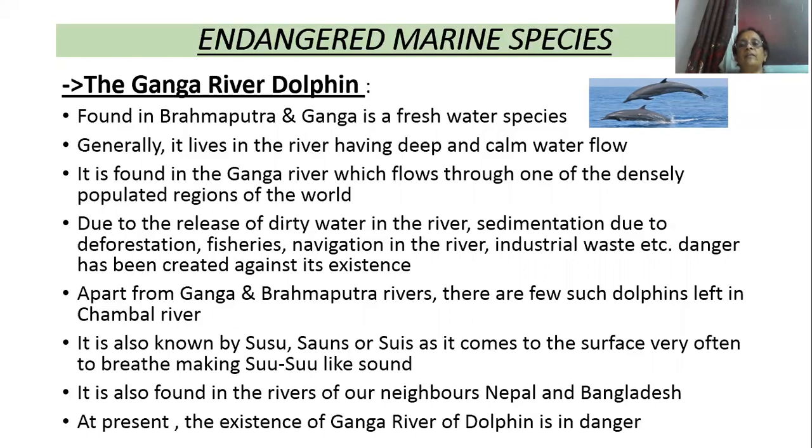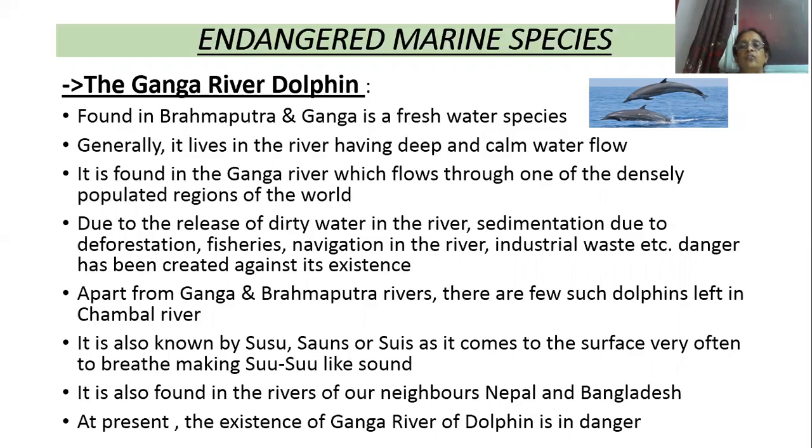Now the Ganga and Brahmaputra have been polluted due to dirty water in the river, and sedimentation due to deforestation. Due to deforestation, soil erosion occurs, and due to soil erosion, sedimentation occurs in the rivers. Then fisheries, navigation and water transportation in the rivers, industrial waste, etc. Besides the Ganga and Brahmaputra rivers, dolphins are also found in the Chambal River.